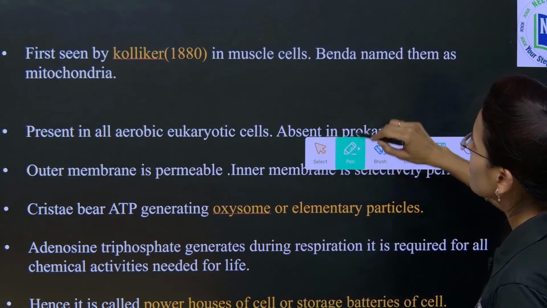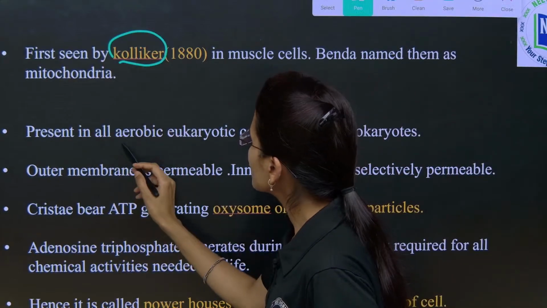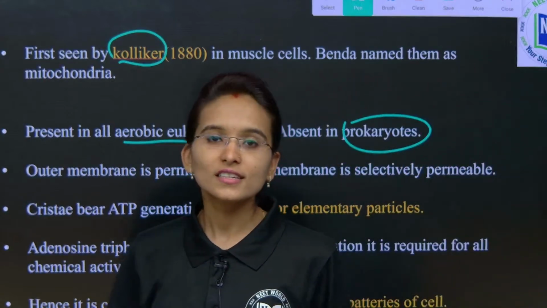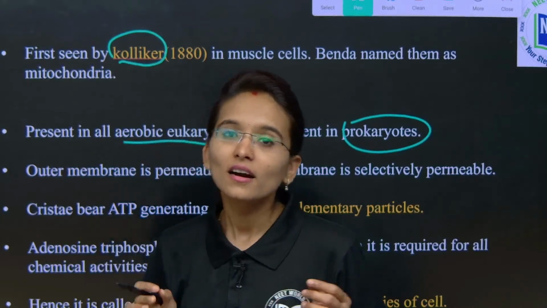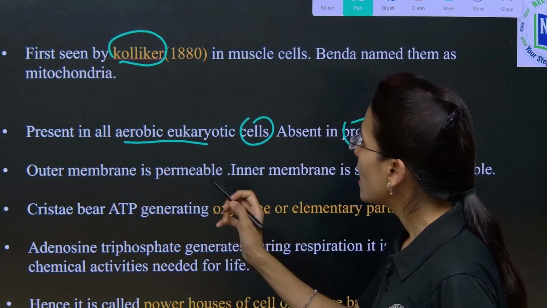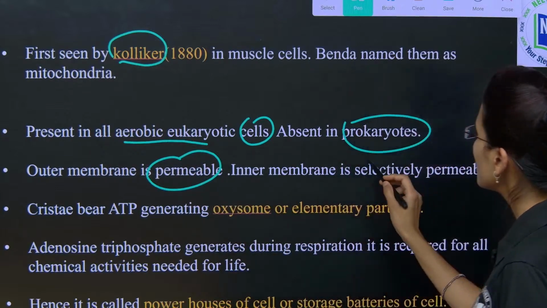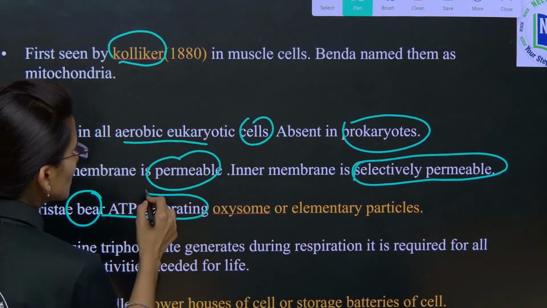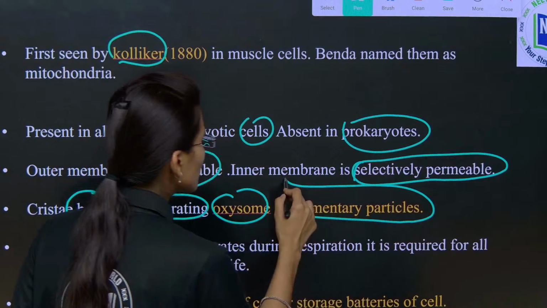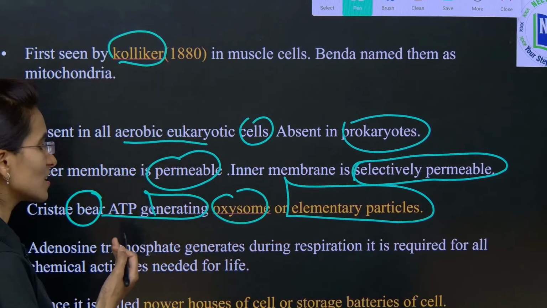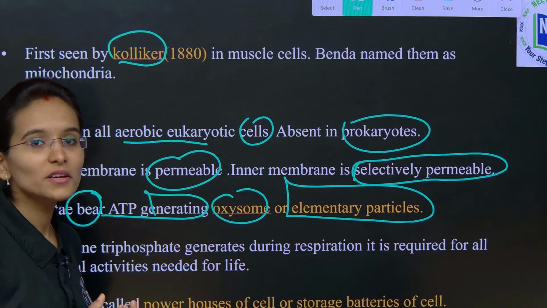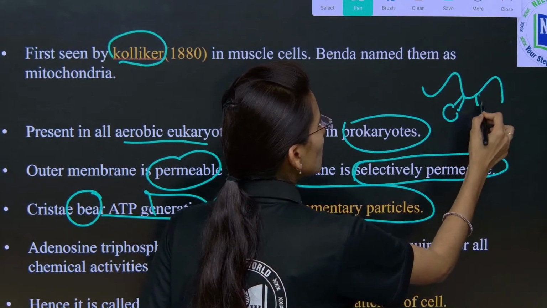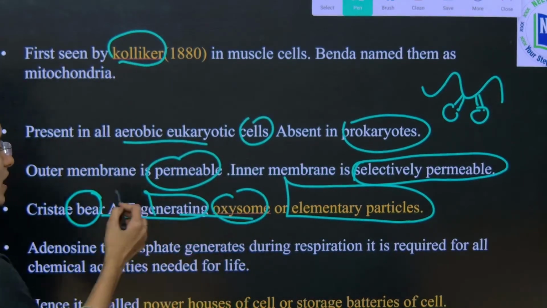See, mitochondria were first seen by Kolliker, and these are present in all the eukaryotic cells, but absent in the prokaryotic cells. Prokaryotic cells always lack membrane bound organelles. The outer membrane is permeable, yes, and the inner membrane is selectively permeable. See here, cristae bears the ATP generating oxysomes or elementary particles. As we have discussed clearly, the cristae are on the inner membrane, and inside the inner membrane we have the matrix. So, that cristae is going to contain the elementary particles, which are also called as oxysomes.